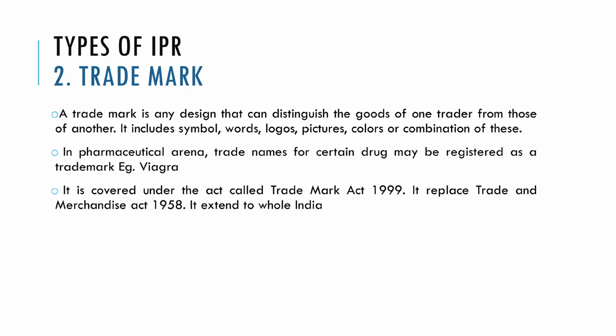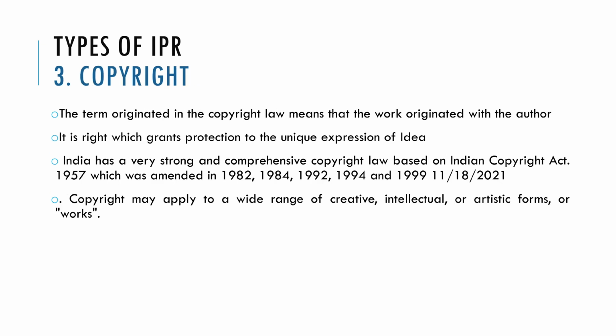Two, trademark. Trademark is any design that can distinguish the goods of one trader from those of another. It includes symbols, words, logos, pictures, colors, and combinations of these. Three, copyright. The term originated in the copyright law means that a work is originated by the author. It grants protection to the unique expression of ideas.